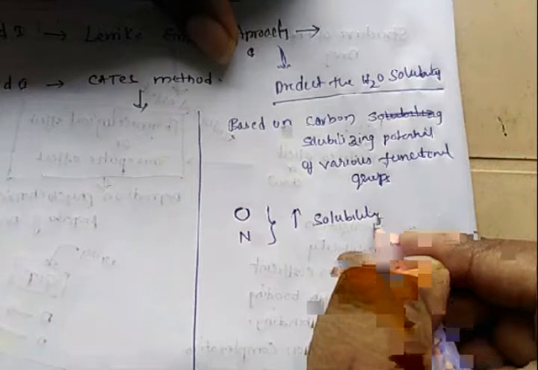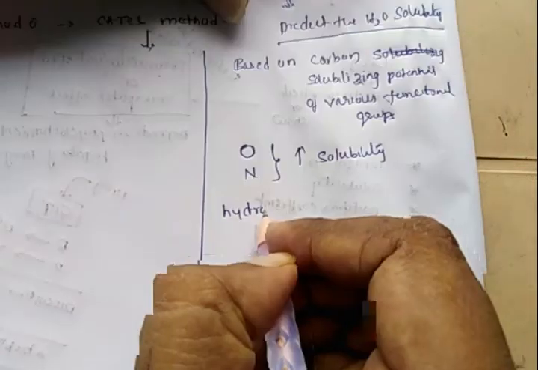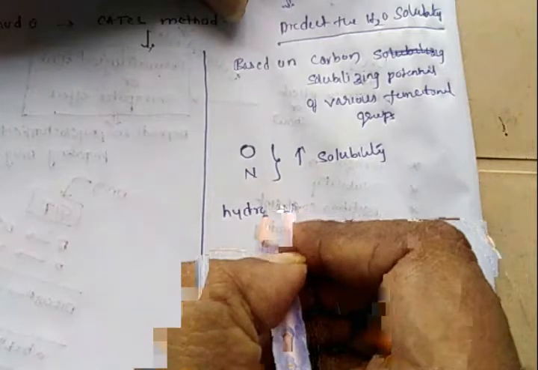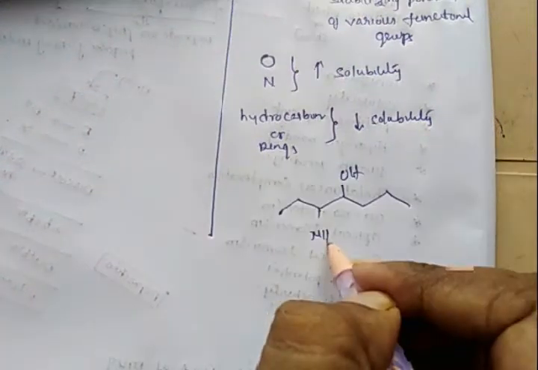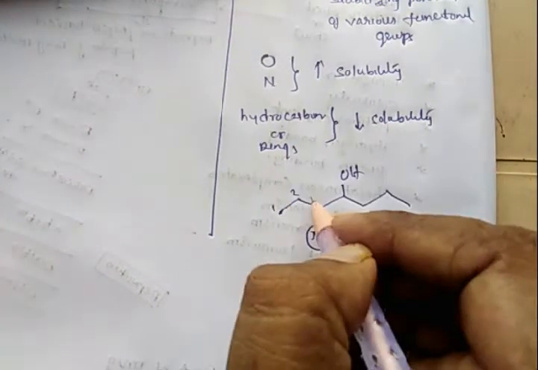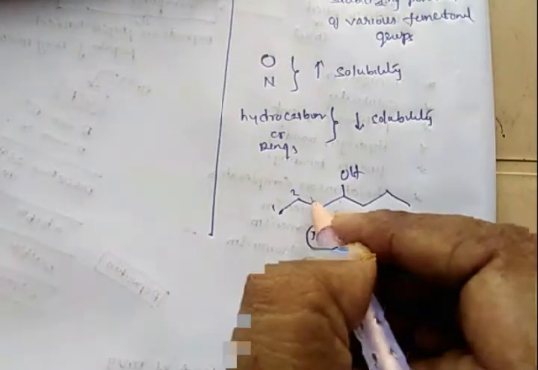If a drug molecule has a hydrocarbon part or rings in its structure, they decrease the solubility. Take an example here: there is an OH group, and there is an NH2 group. How many carbons are there? 1, 2, 3, 4, 5, 6, 7 carbons.